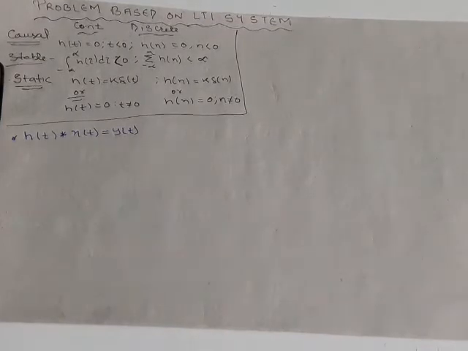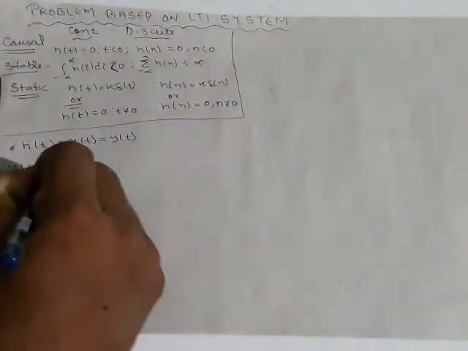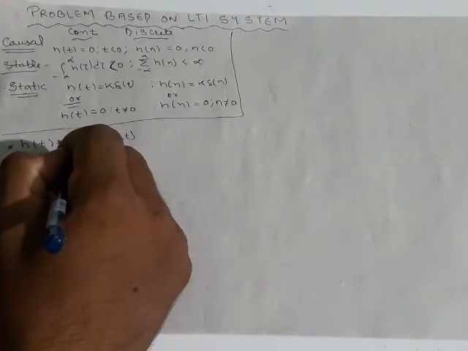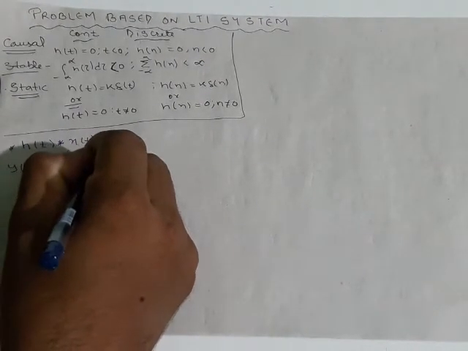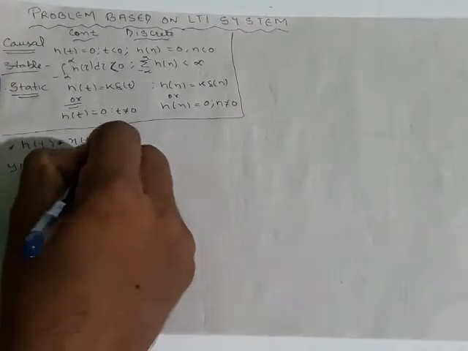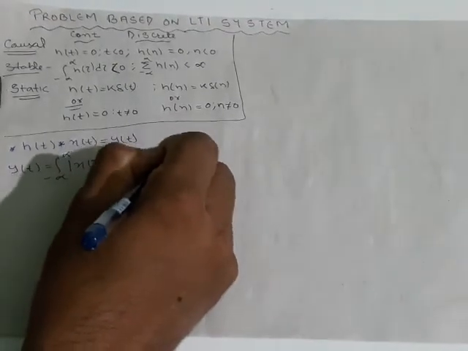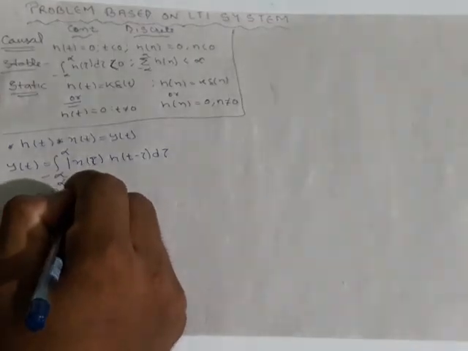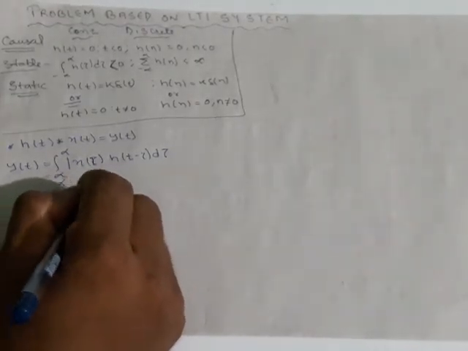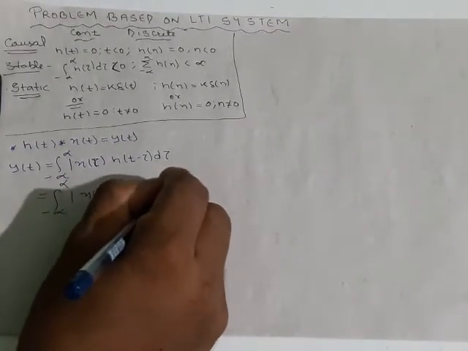x of t convolved with h of t is nothing but y of t, and y of t is nothing but the integration from minus infinity to infinity of x of tau into h of t minus tau d tau. It can also be written as the integral from minus infinity to infinity of x of t minus tau into h of tau. Okay, no problem.